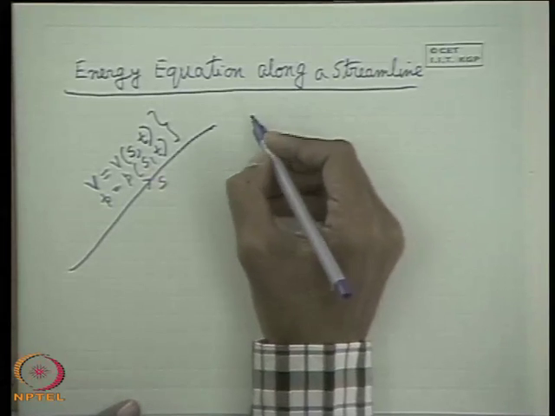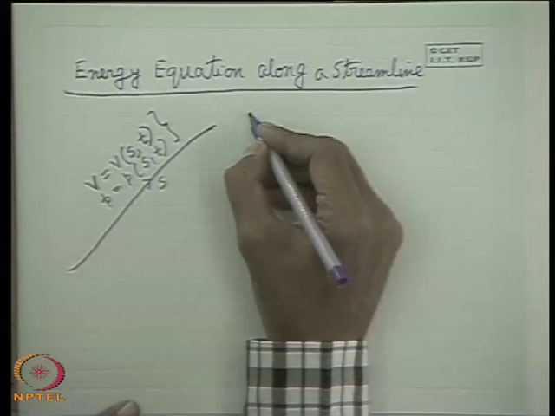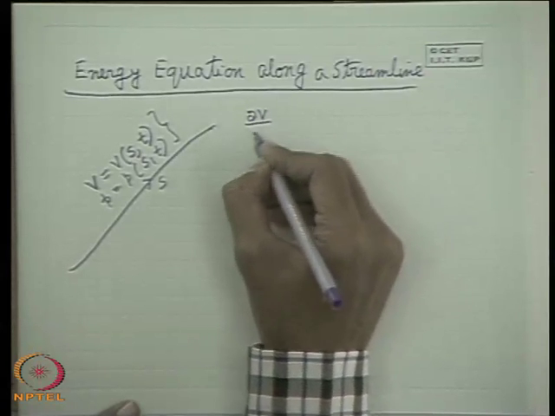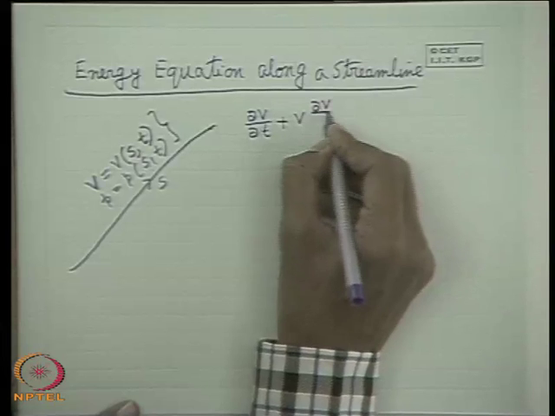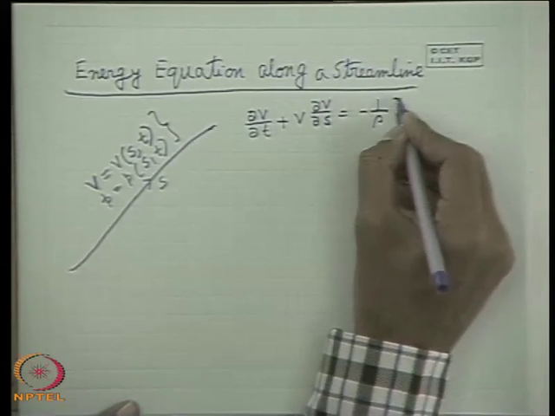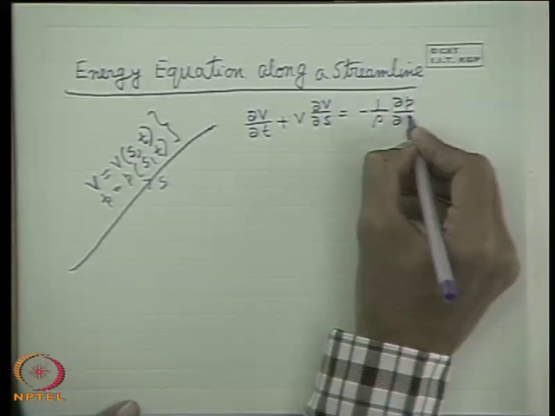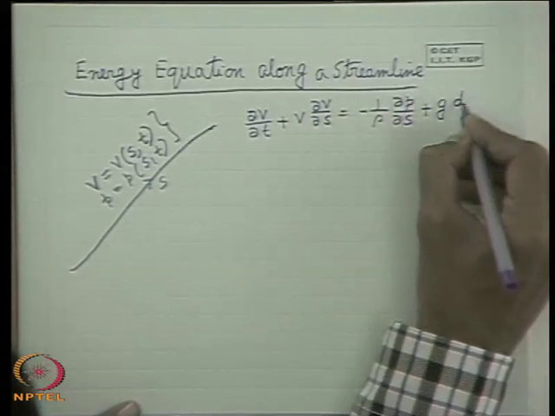And we derive the equation of motion, that is Euler's equation, this way: ∂v/∂t + v ∂v/∂s = -(1/ρ) ∂p/∂s + g dz/ds.